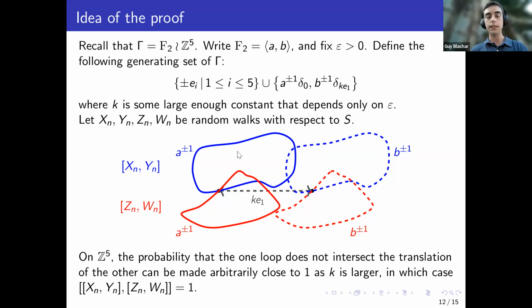And why does it help us? If the blue doesn't intersect the dashed red loop, then at each point the lamps will have to cancel out when you take the commutator of these two commutators. Because if this is a place where only the blue loop appears, then it will just cancel itself.